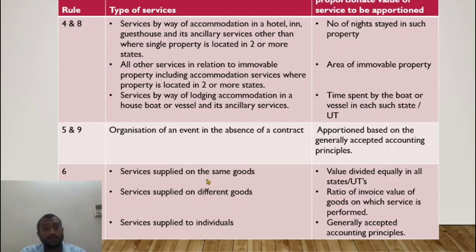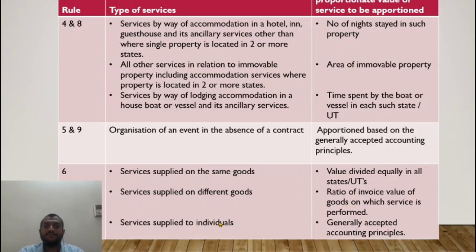If the services supplied are on the same goods, if the drug is the same, the value is divided equally in all the states. If Reddy Labs is conducting testing on the same drug in 3 different states, and let us say 30 lakhs is given by the foreign company, I will apportion to 3 states equally, 10, 10, 10 lakhs each. That is how the billing would be done. Now, service supplied by Reddy Labs on different goods: 3 different drugs in 3 different states. It will be apportioned based on the ratio of invoice value of the goods on which service is performed.